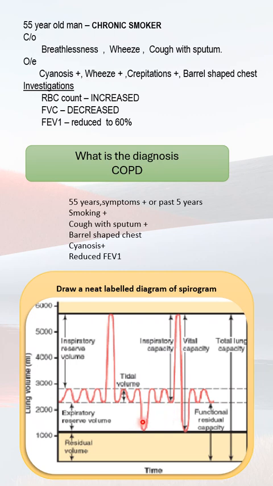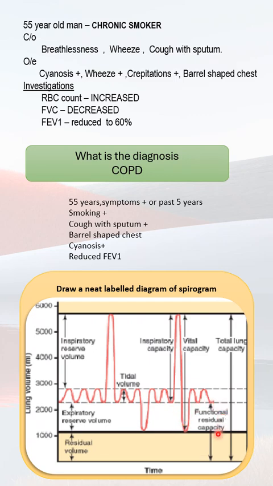Then you have to mark the capacities, that is inspiratory capacity, that includes the inspiratory reserve volume and the tidal volume. Next, the vital capacity includes the inspiratory reserve volume, tidal volume and expiratory reserve volume.